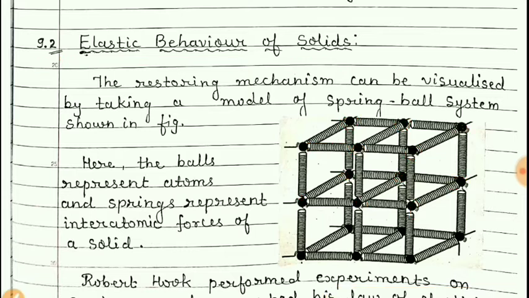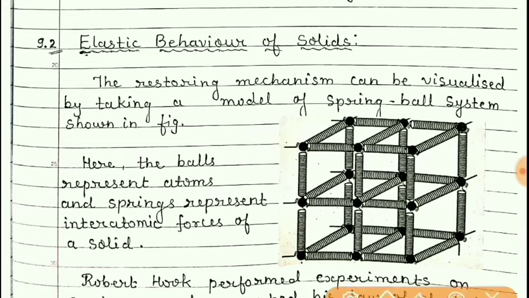Now students, it is clear that if you apply a force at any point on this body, then what will happen? This body will deform, means its shape will change, its length, breadth or height may change. But when that deforming force is removed, once again it will come to its original shape and size. So that is the elastic behavior of this body.